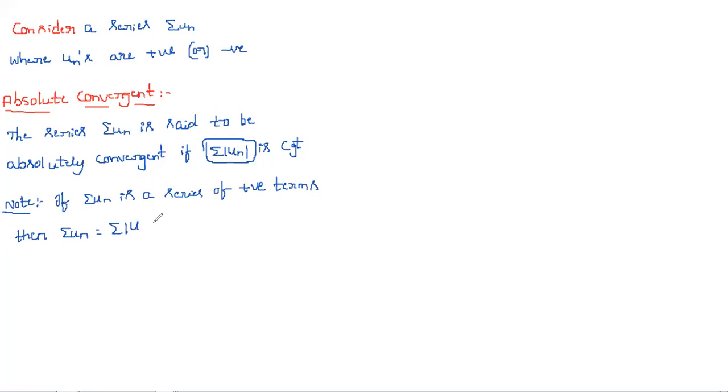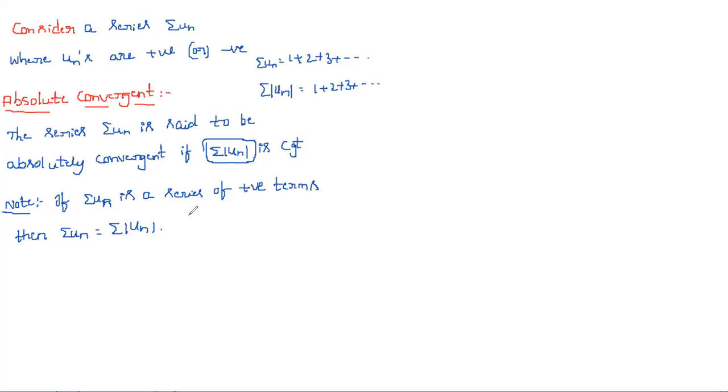Suppose I give 1 plus 2 plus 3 and so on, and I call this summation un. Then summation modulus un is the same as it is. Is there any change? No. So that is what we are saying here: if summation un is a series of positive terms, obviously summation un is equal to summation modulus un.